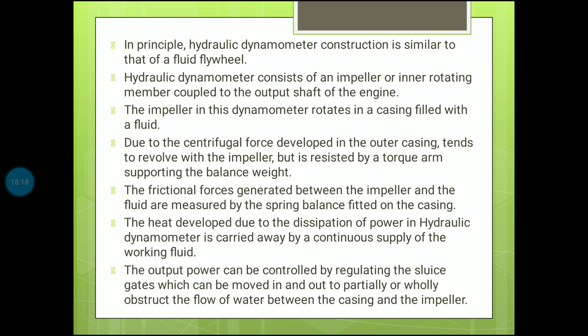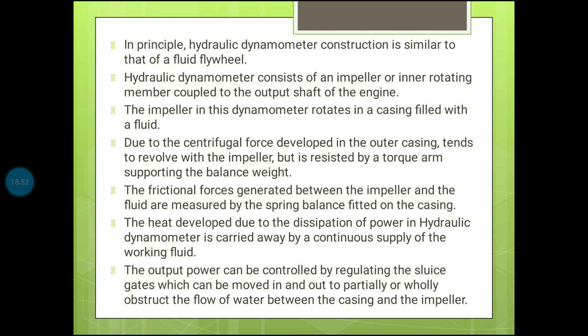A hydraulic dynamometer consists of an impeller or inner rotating member coupled to the output shaft of the engine. The impeller in this dynamometer rotates in a casing filled with a fluid. It will rotate along with the fluid. The frictional forces generated between the impeller and the fluid are measured by the spring balance fitted on the casing. The output power can be controlled by regulating the sluice gates, which can be moved in and out to partially or wholly obstruct the flow of water between the casing and the impeller.